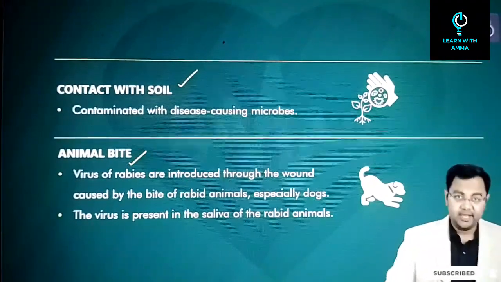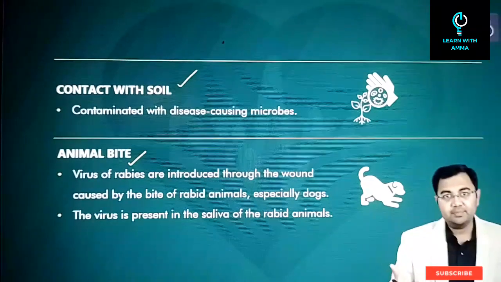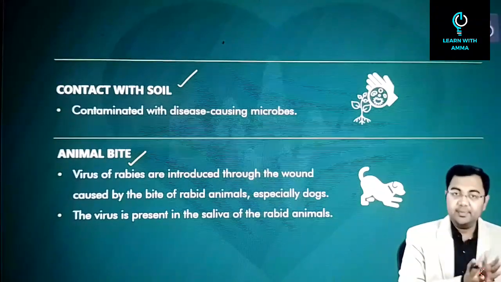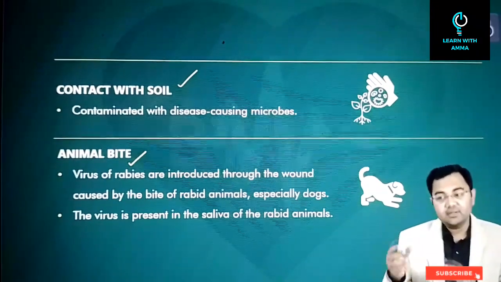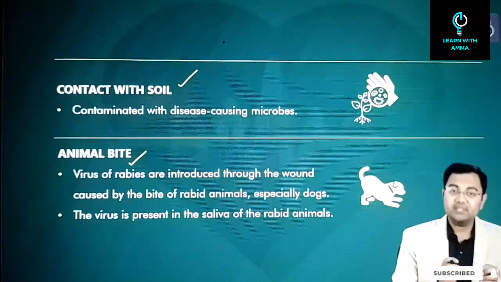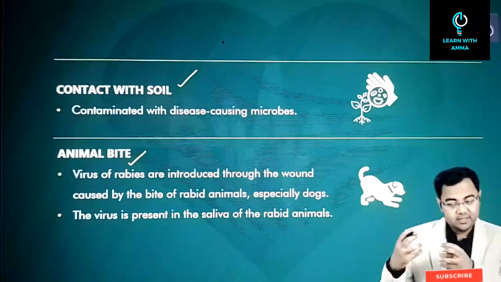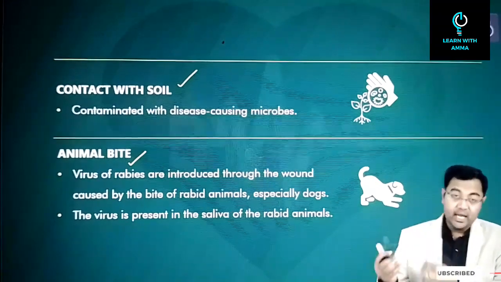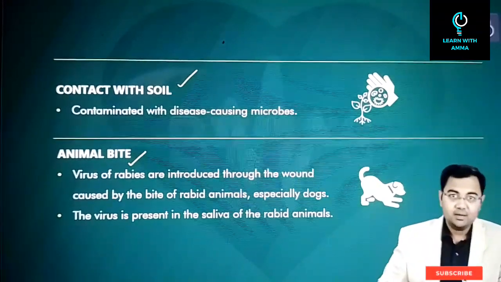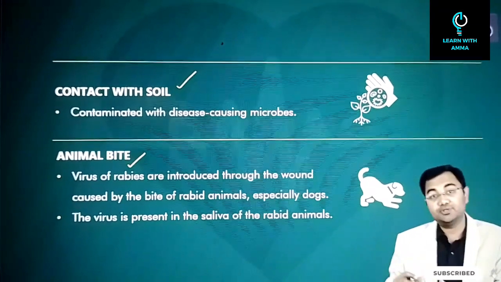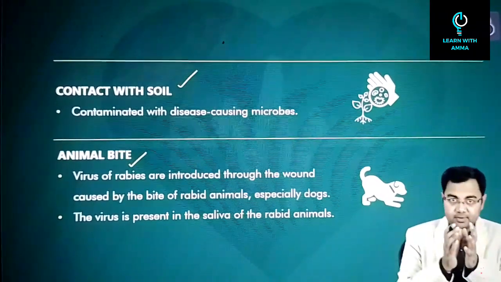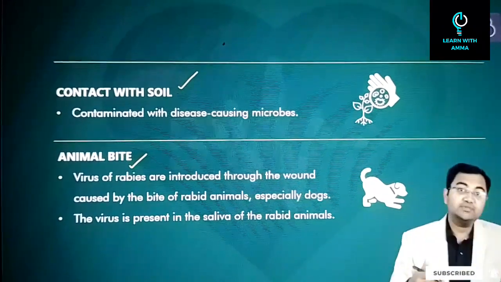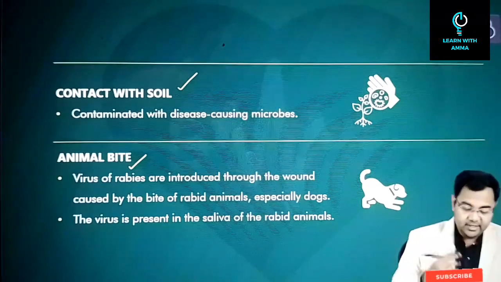Then after that, animal bite. A very direct, simple example is rabies. In case of rabies, what happens? There is a rabid animal, it could be a rabid street dog. That dog bites a person. With the biting of that dog, the virus that was there in the body of the dog, in the saliva of the dog, has now entered the body of this particular person. So that's why this is also a direct transmission, because the transmission of the disease is happening directly from the animal to the human.